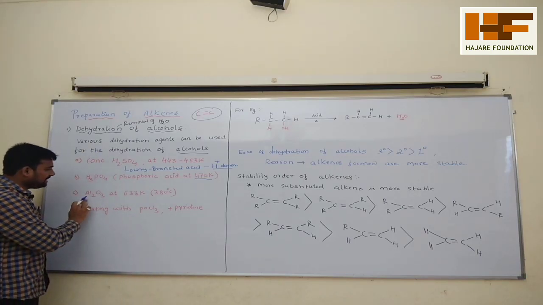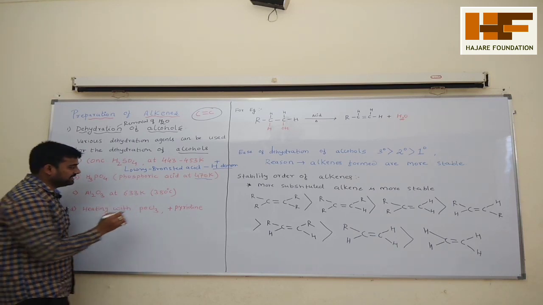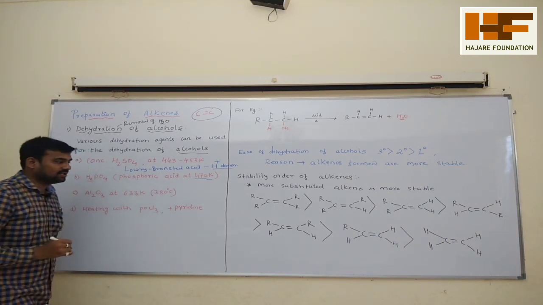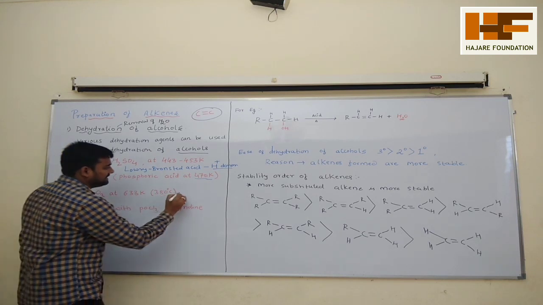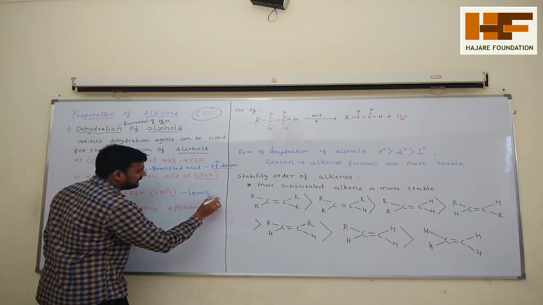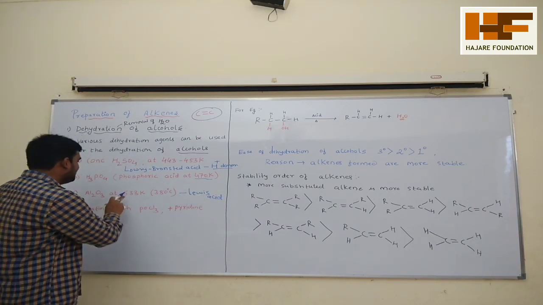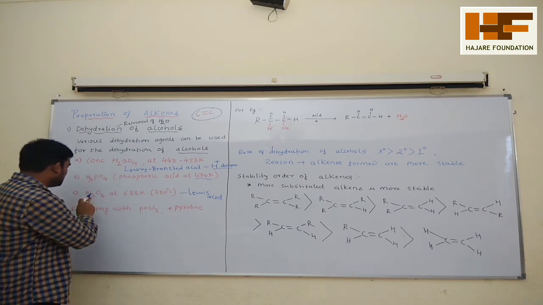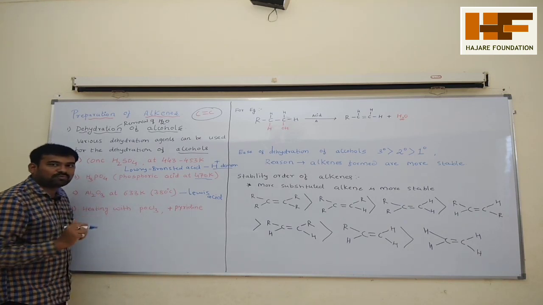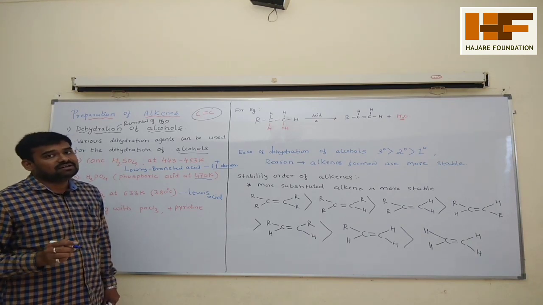Next one, see, alumina at about 633 Kelvin temperature, or you can say 380 degrees Celsius. It will act as a Lewis acid. Again, as you know, a Lewis acid is a proton donor, so that will initiate the reaction. First, alumina reacts with alcohol to form ether. After that, at higher temperature, it will form the alkenes.